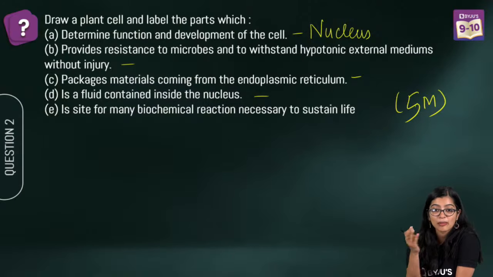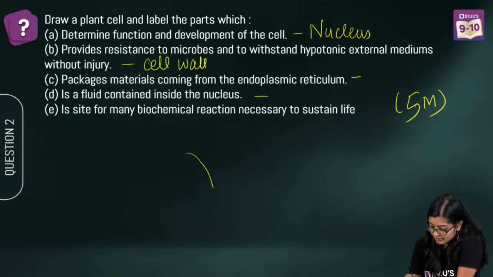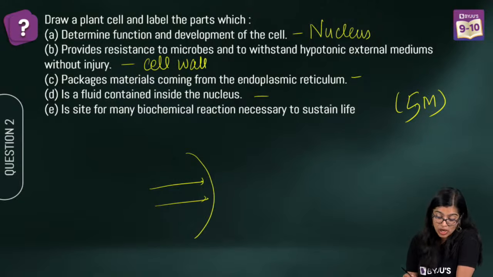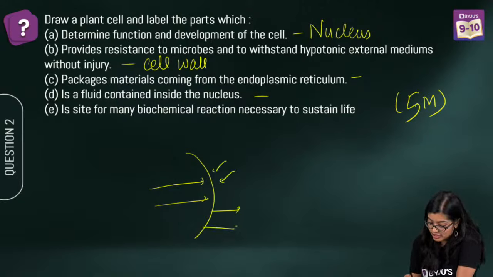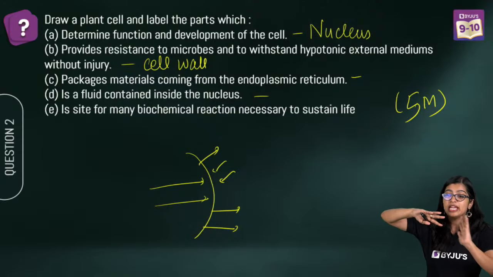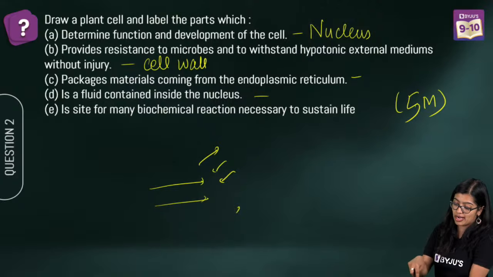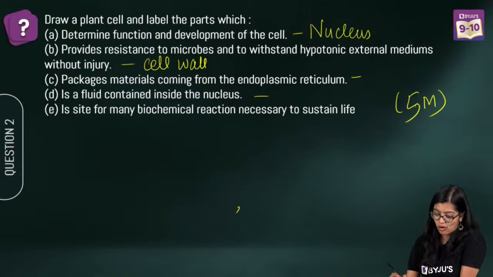Sorry, my bad. Yes, I showed you half the answer, but it is cell wall, right? So when pressure is exerted on it, we see that pressure gets exerted outside. Whatever pressure is exerted on it, it will exert pressure backwards, maintaining it. So that is what we call wall pressure. So this is cell wall.